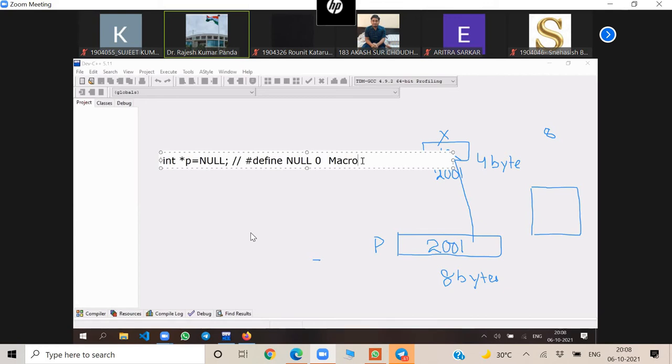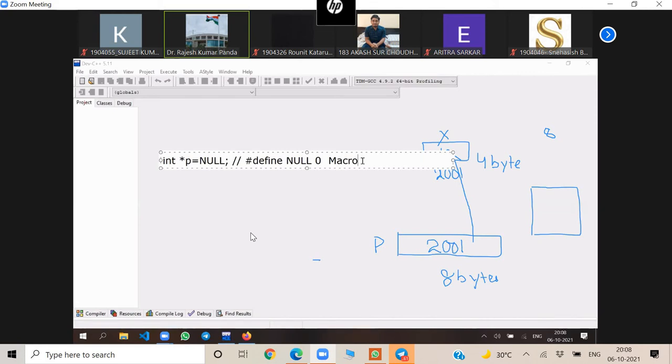So you can say that null is used to represent a null pointer in the source code. Remember this line. Null macro is used to represent a null pointer in the source code, meaning in the program. Then definitely they will ask what a null pointer is. So you have to say that it is a pointer which is initialized with null, that does not point to any location. If I do not write null, it can point to any garbage, any location and may create problems if not initialized. So the pointer may be initialized like this: int *p = NULL.